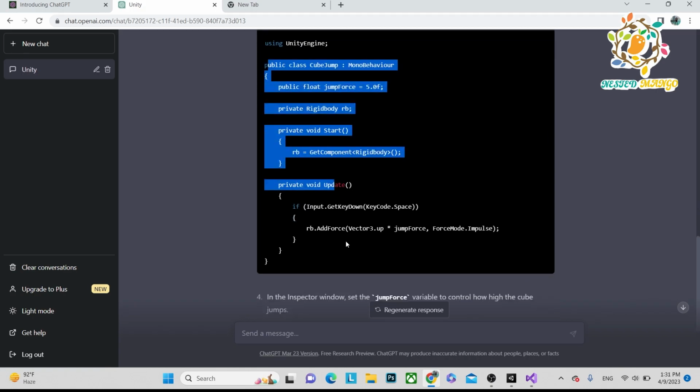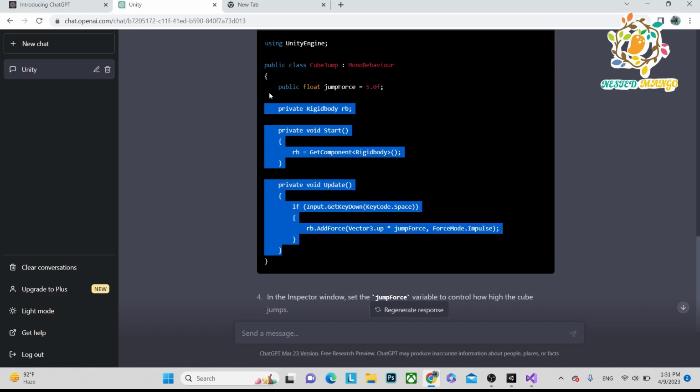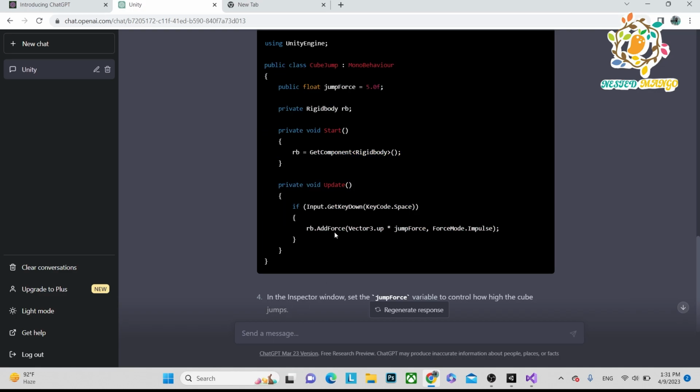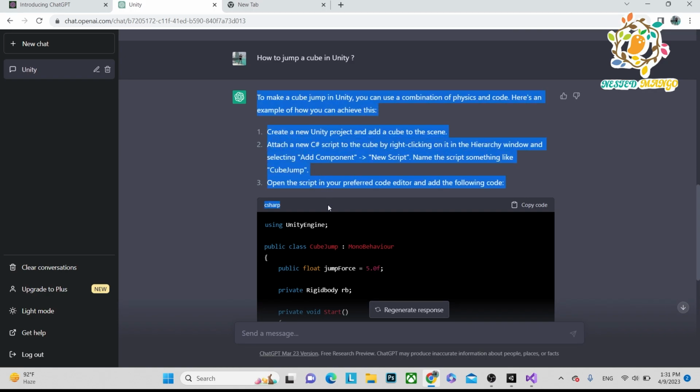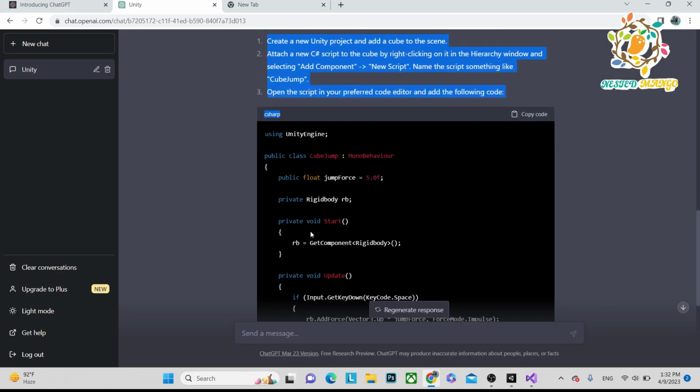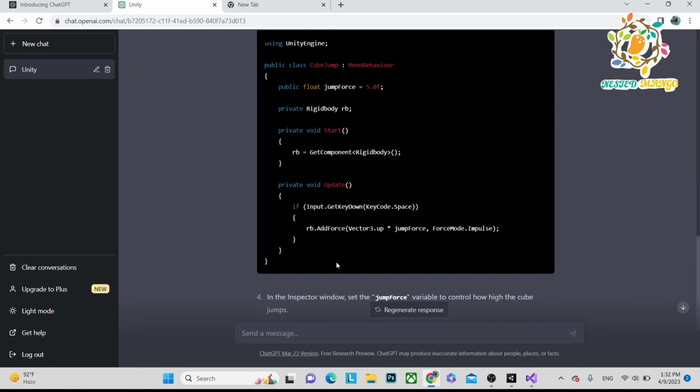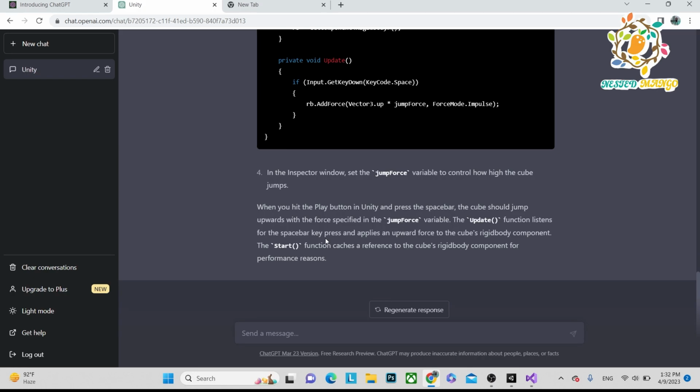Earlier we were just looking at the community to ask questions, but this makes it very simple: you can ask a question and you will get an answer. So what it's doing is making your work very simplified and fast. But you have to be a Unity developer. Without a Unity developer, you cannot perform this task.